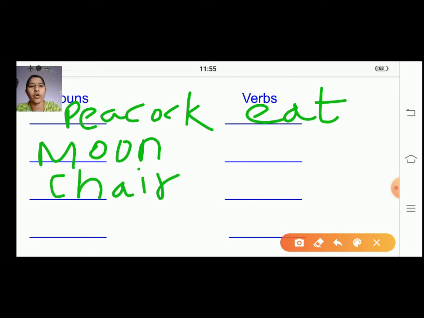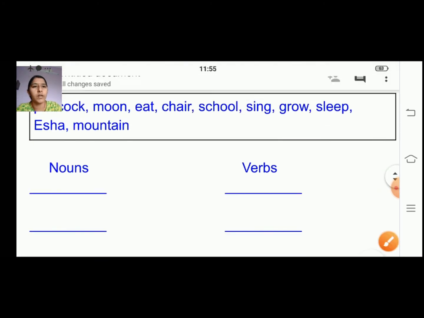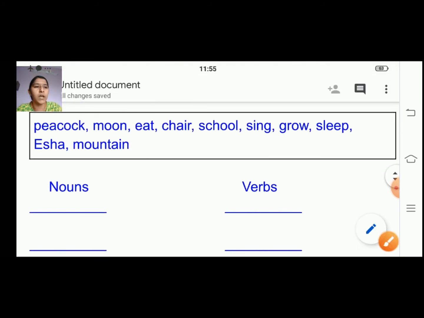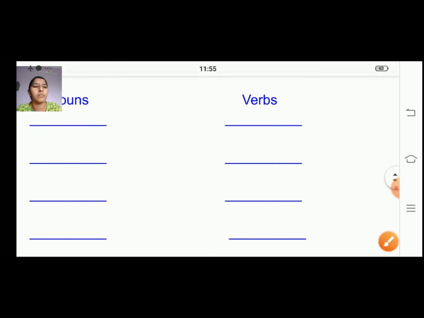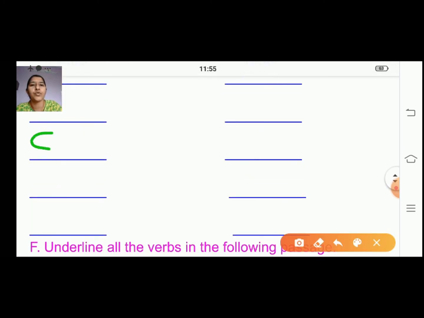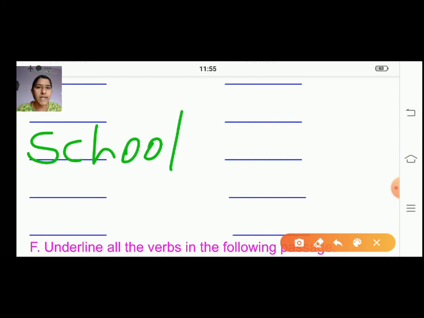The next word will be school. School also will come this side because we call it by a name. Then sing. Sing is an action, right? So we are writing it this side.